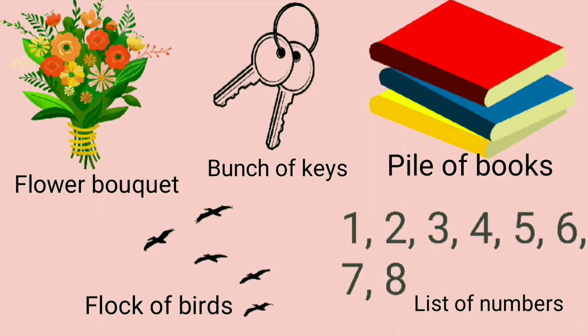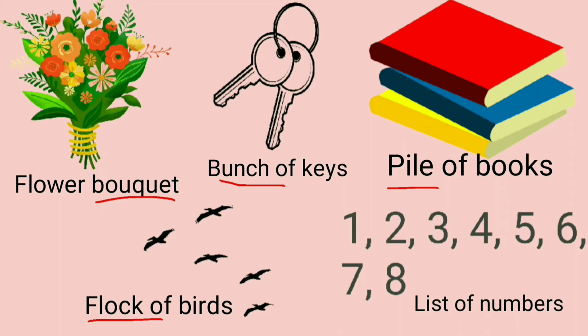See, the first picture is a collection of different flowers, which we call a flower bouquet. In the second picture there are keys, so we call it a bunch of keys. The third picture has a collection of notebooks, which we call a pile of books. In the fourth picture, the collection of birds, we call a flock of birds.